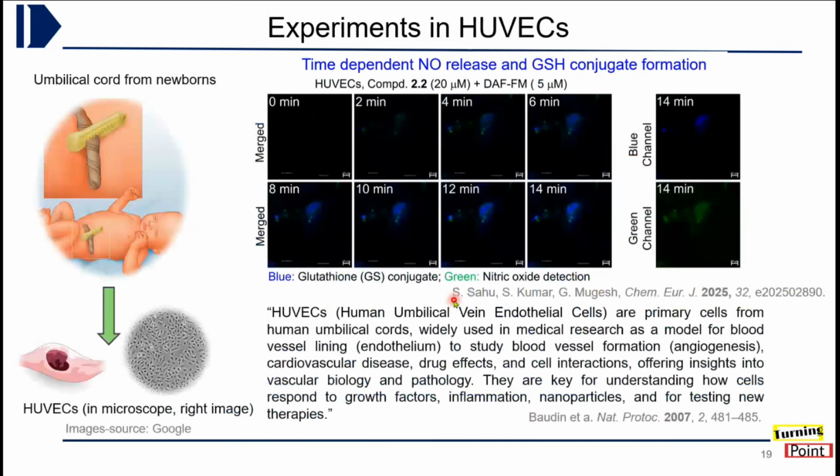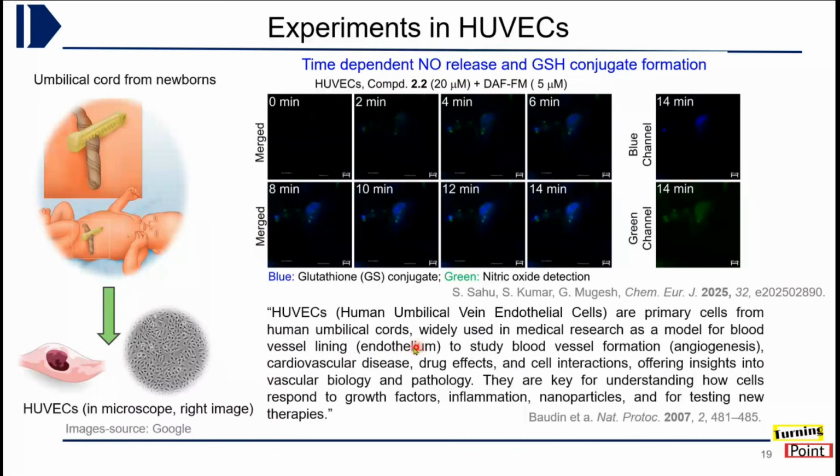Now, there is another kind of cells, as I was talking about, the endothelial cells. These endothelial cells are isolated from the umbilical cord of a newborn baby. If you look under the microscope, they look like this, and this is a schematic. These HUVECs, human umbilical vein endothelial cells, are called primary cells because they are obtained directly from a living system and used for study. They are widely used in medical research because they act as a model for blood vessel lining.